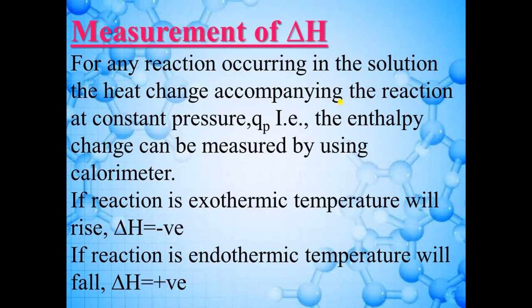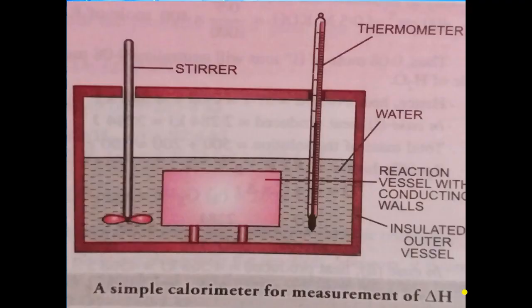Now next is measurement of delta H, that means change in enthalpy. So this is the apparatus. This is simple calorimeter for the measurement of change in enthalpy. Here in this vessel reaction will take place. Whenever any reaction takes place here, then we will observe temperature of the water. If the reaction is exothermic, then temperature will rise.